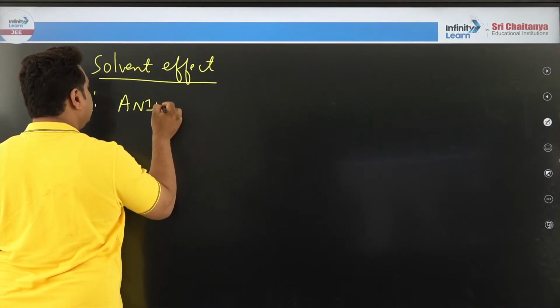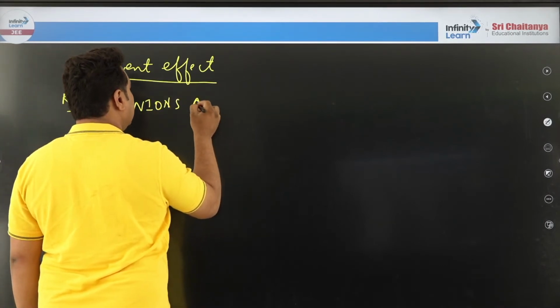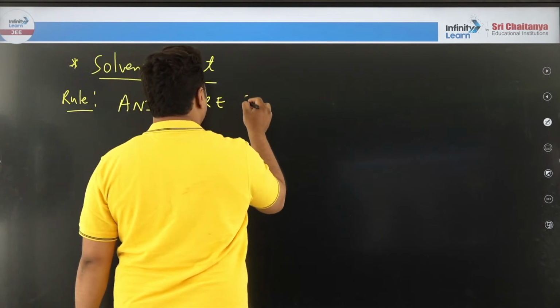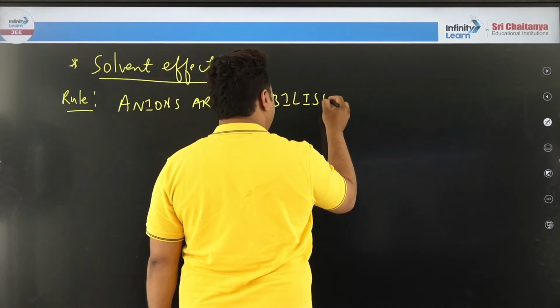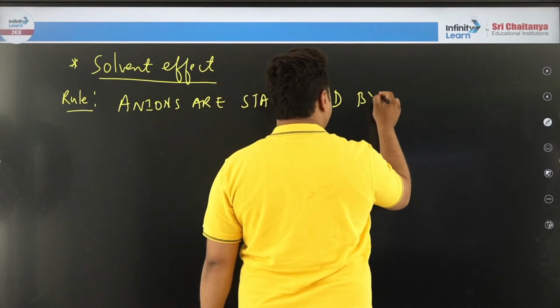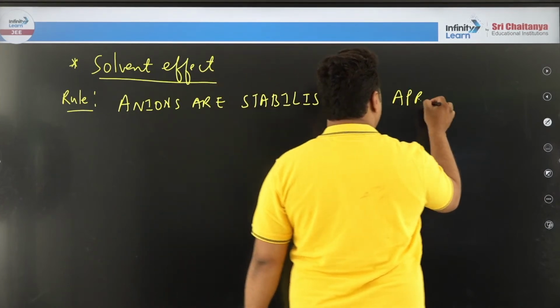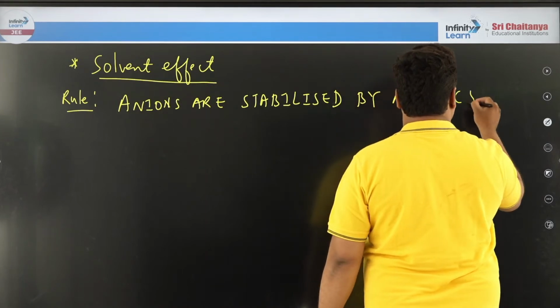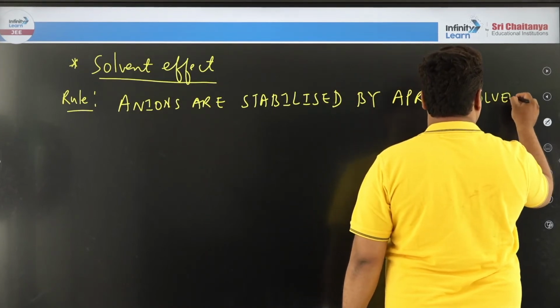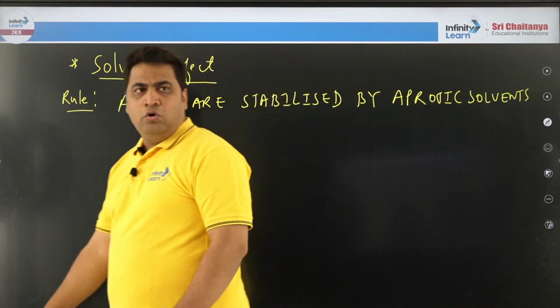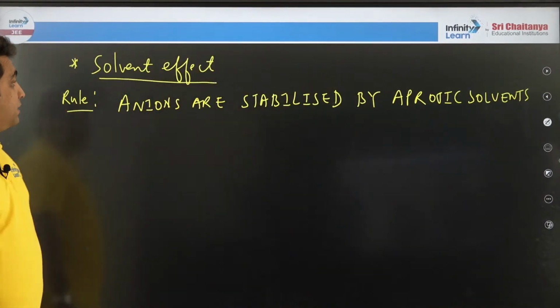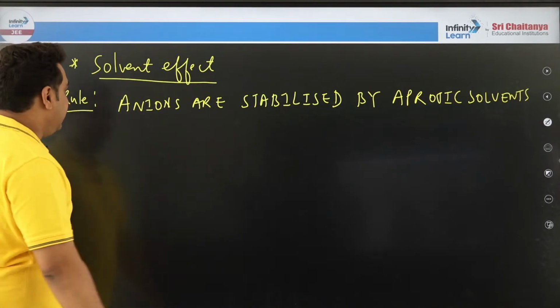Anions are stabilized by aprotic solvents. What did I say? What is the rule? The anions are stabilized by aprotic solvents.